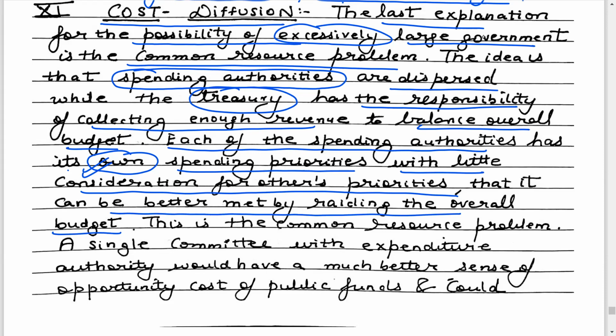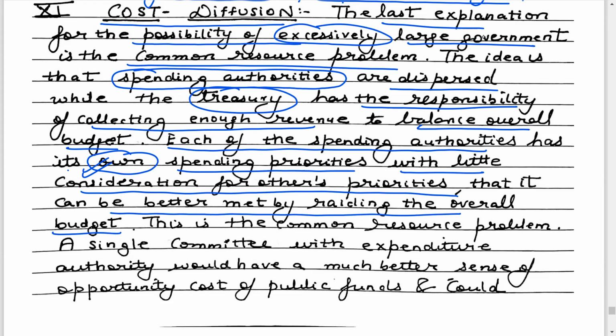It's like saying that the government has only one piggy bank, but there are a whole lot of departments willing to draw money from that piggy bank. And every department cares about drawing more money from the piggy bank and cares less about the other departments. The health and education department cares less about the railways.